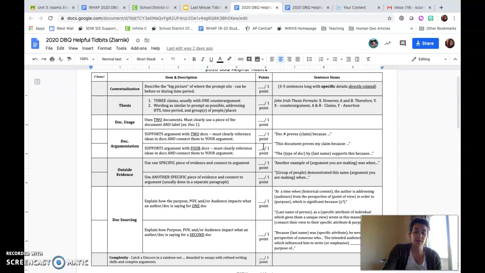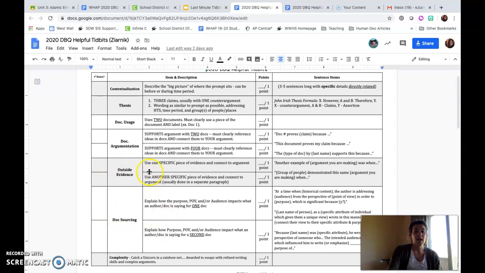Now, of course, I do want you to try to write that last document, especially as a fallback in case you misinterpret a document or do not get the full points for analyzing in either your first or second body paragraph. So try your hardest to get to that third body paragraph. If you are somebody who knows that, as we have been practicing writing DBQs, you can for sure get your contextualization and thesis in, and you get the points for those usually, as well as those first 2 body paragraphs, but sometimes that third body paragraph is a struggle with your last doc, my suggestion would be trying to fit your outside evidence and your sourcing into those first 2 body paragraphs.